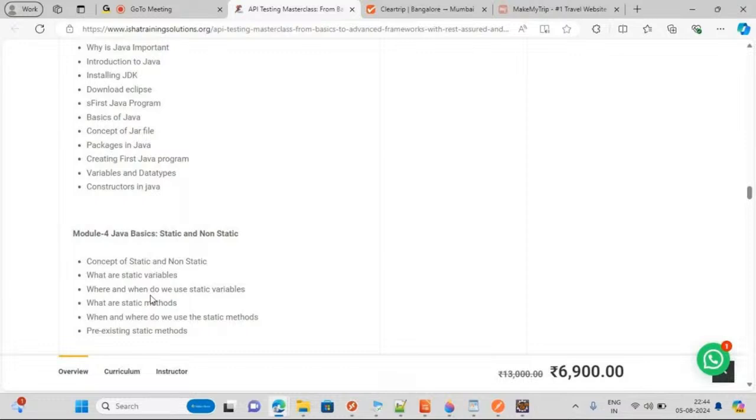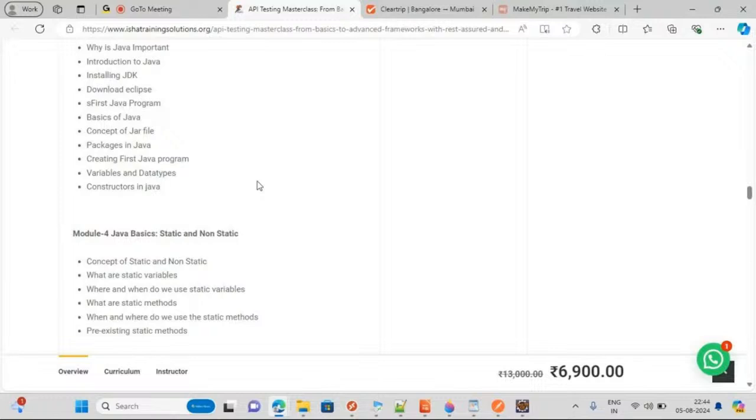Again the next day, when we go to static and non-static, we'll see some Rest Assured examples with static and non-static, so that while developing a framework from scratch you will have full confidence. If I am using a static keyword here, or the page object modeling concept, what is the use of that? In Cucumber there is a very big concept called Pico container. I used it in Sabre, a travel domain project, and Amadeus, two big projects I have worked on. They used thousands of Pico container classes for API testing. Pico container is a part of Cucumber. So here you will learn Cucumber, TestNG, Java, and this Serenity BDD complete package. Postman also, some 3 to 4 sessions.